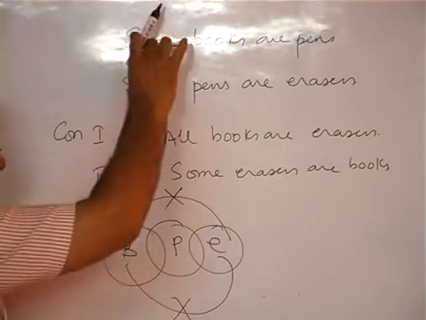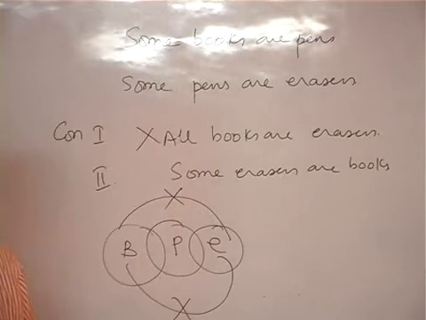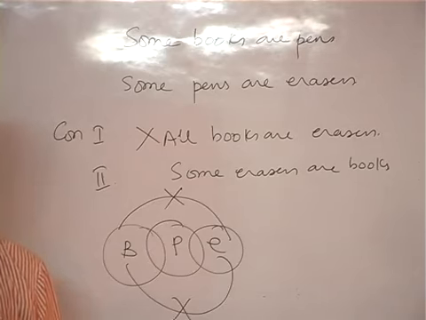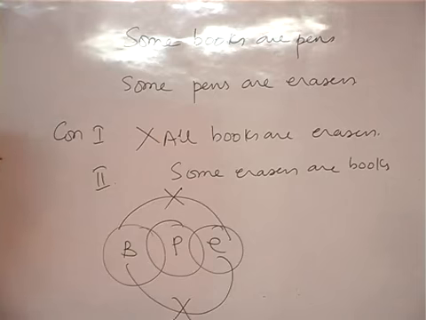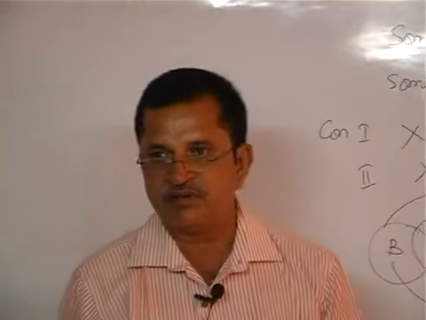If both are particular statements, how come a universal conclusion will come out? Some boys are passed and some girls are passed. All the boys and girls are passed, we cannot say, is it not? And this also cannot follow. No conclusion follows, whether direct conclusion or the conclusion given by him, no conclusion here.